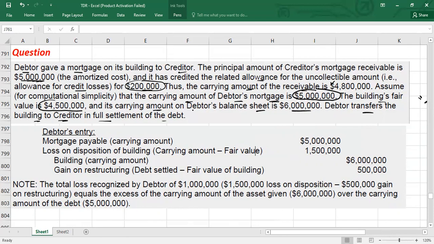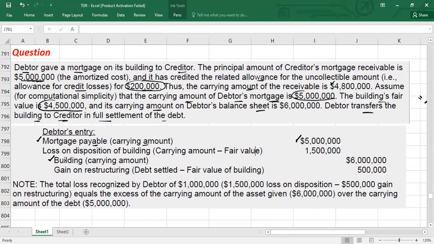Now the point is how you will pass the entry. First of all, in the debtor's books, what entry will you pass? You first have to remove the liability from your books, because you are going to settle in full. For that you debit the mortgage payable with the carrying amount, which is 5 million, as given here. Then you have to credit the building with the carrying amount, because you are going to transfer this building to the creditor.